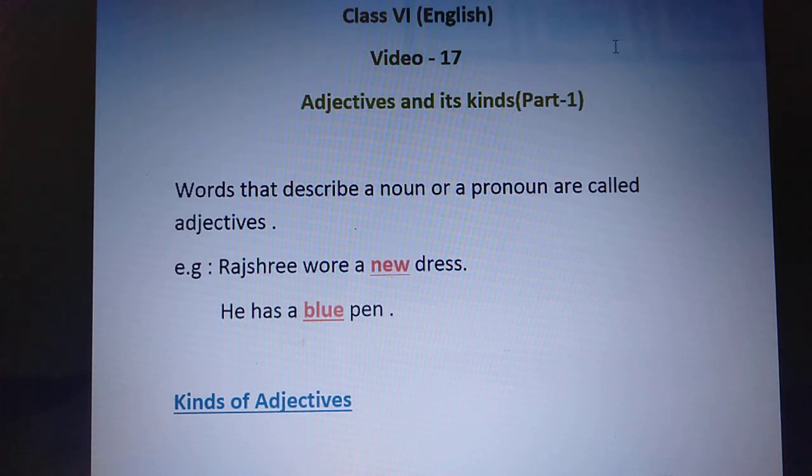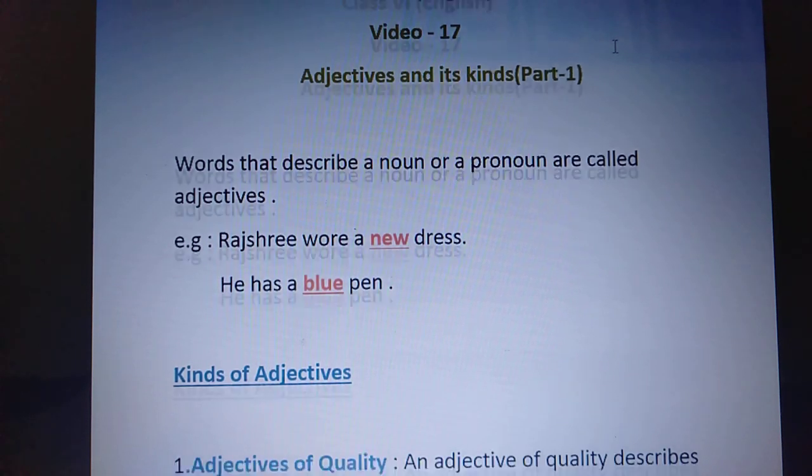He has a blue pen. So the pen here is blue. The description of the pen is, it is blue in color. So this is how we know what the adjectives are. And adjectives have 6 kinds here which we are going to do.